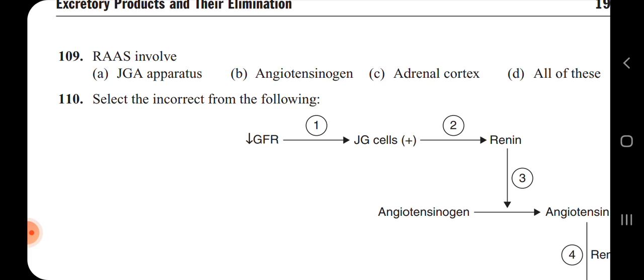Angiotensinogen is a substance that is present. This angiotensinogen becomes angiotensin 1 and angiotensin 2, but angiotensin 2 is involved in the renin angiotensinogen mechanism. Then option A is the juxtaglomerular apparatus. So hence all of these is the answer.